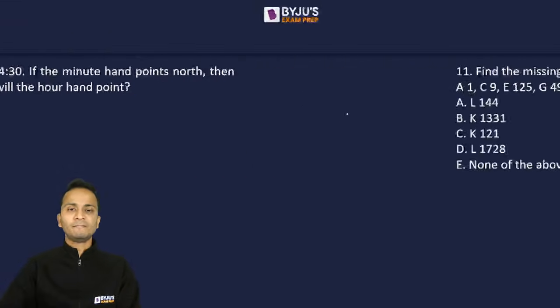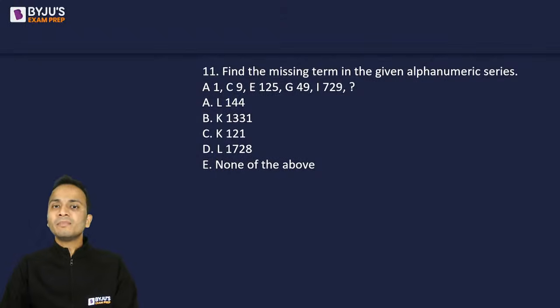Question number 11. Find the missing term in the given alphanumeric series. A1, C9, E125, G49, I729. Find out the next term. Easy question है, जल्दी से finish कर दो इसे.